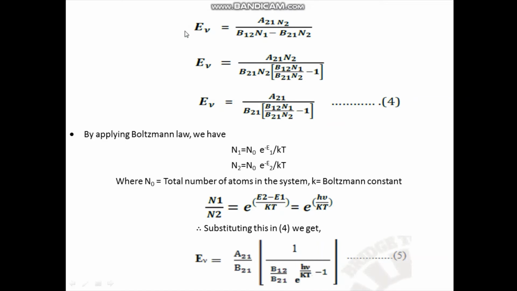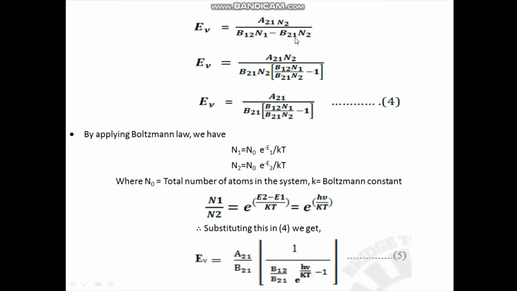So therefore E nu you can write as A21 N2 divided by B12 N1 minus B21 N2. Now you just divide both numerator and denominator by the term B21 N2.